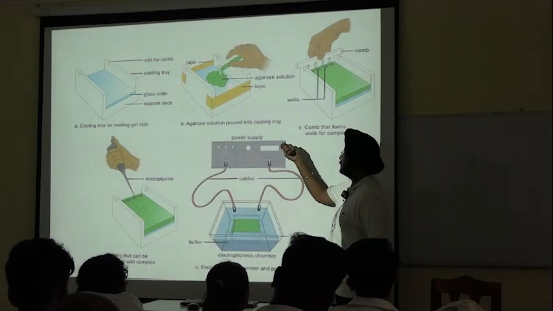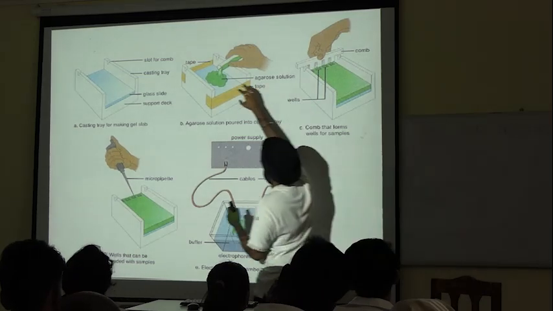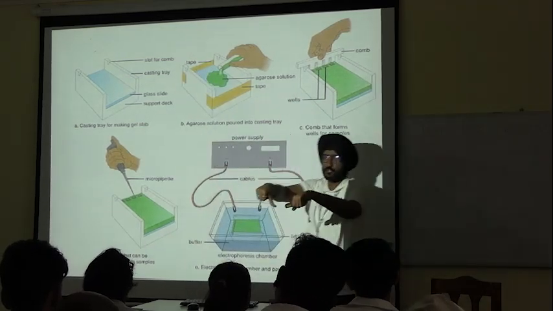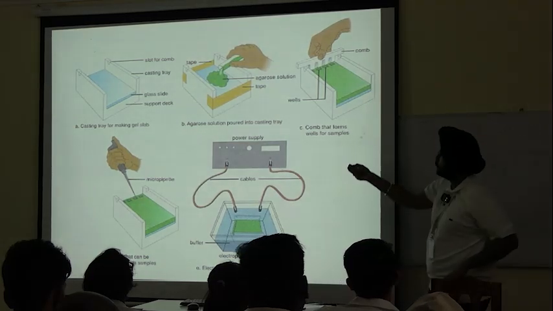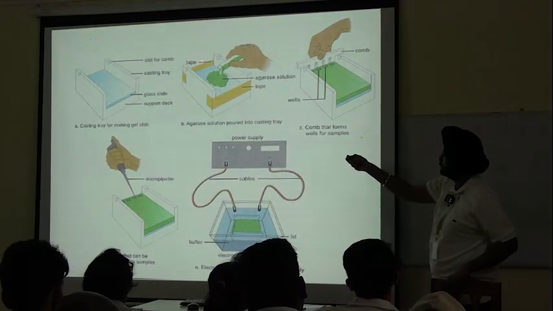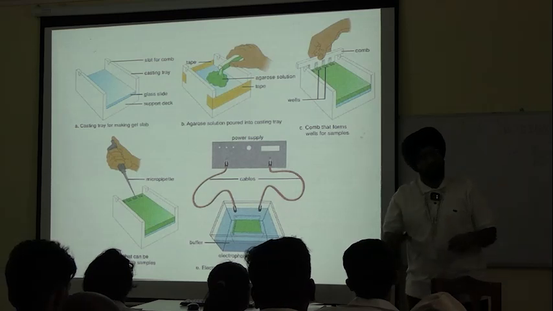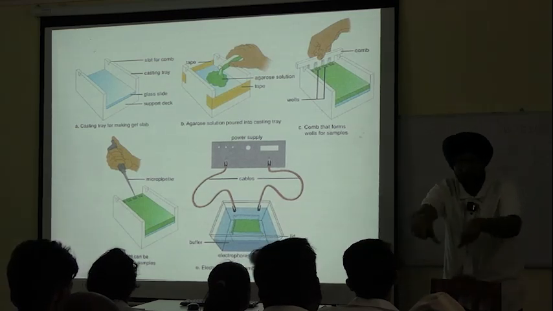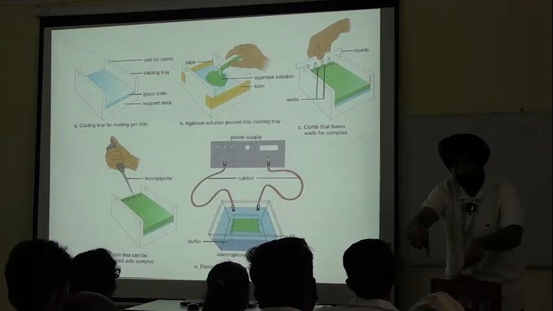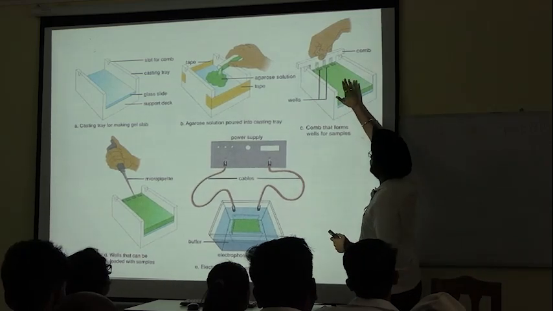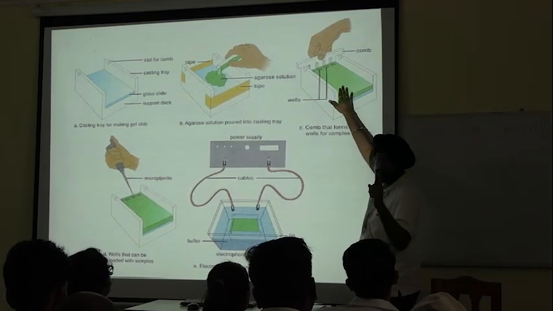Once we have poured this completely, we put this dam or comb into the solution. See, grooves are also given there. Once the boiling solution is put in there, we put in the casting dams. Now, what is the function of this casting dam? Take a close look here. See, the solution is now solidified.